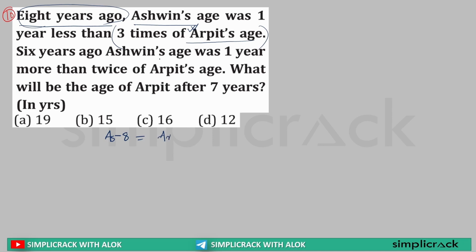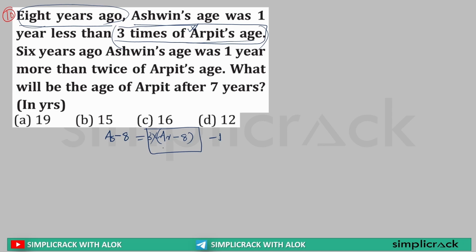Okay. Now what is it saying? Ashwin's age was 1 year less than 3 times Arpit's age, that is 3 times Arpit's age minus 8. This total is minus 1 because Ashwin was 1 less than this age. Clear or not? Ashwin's age 8 years ago is 1 year less than 3 times Arpit's age.